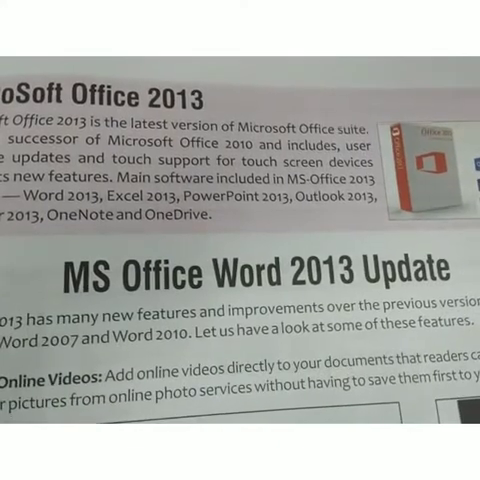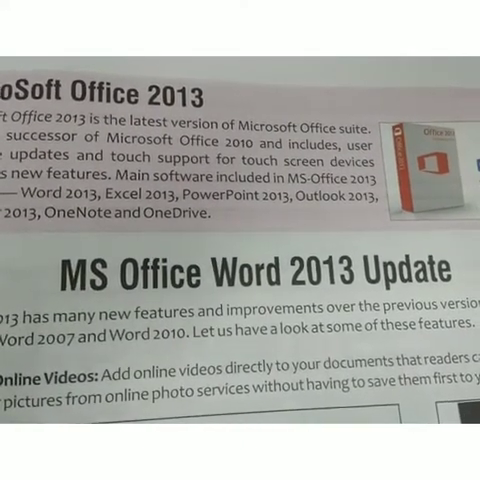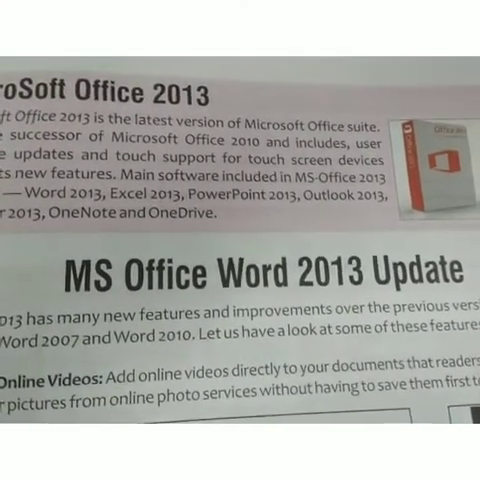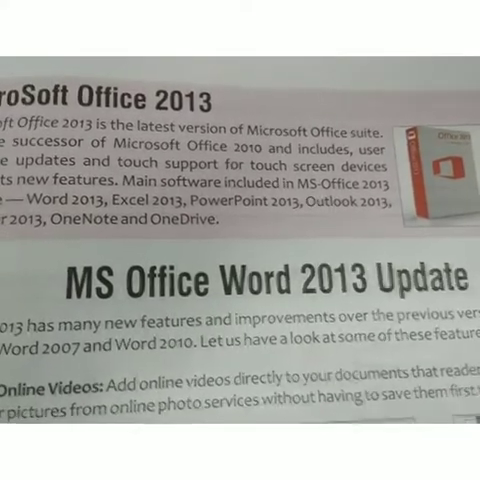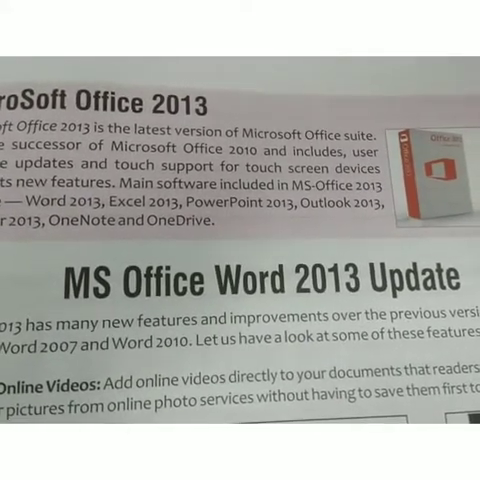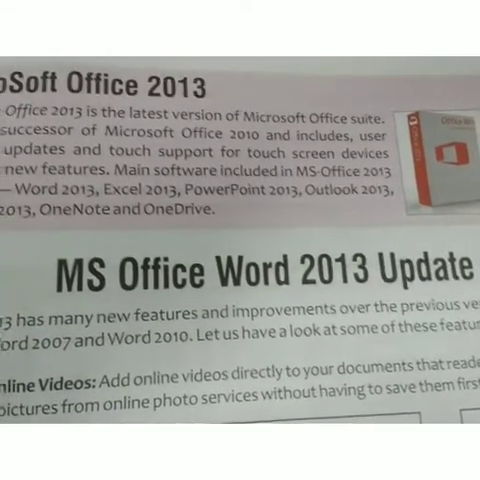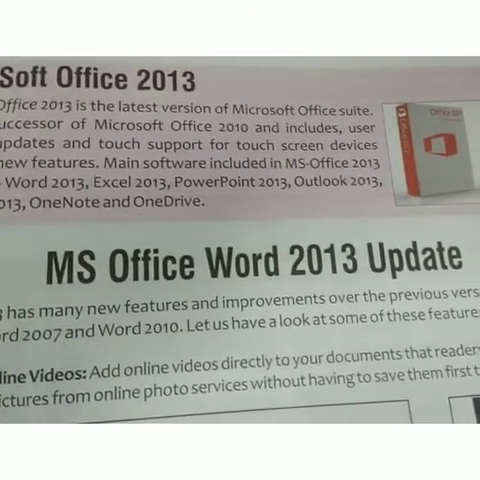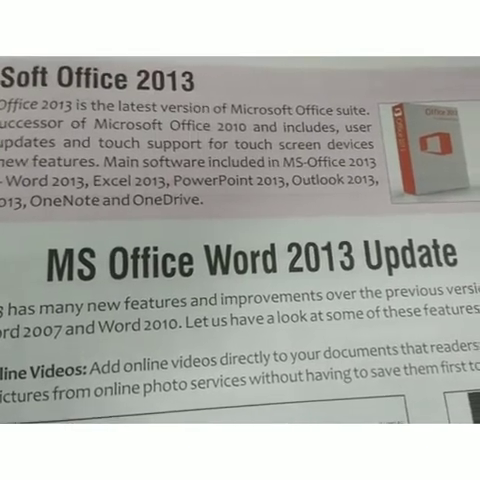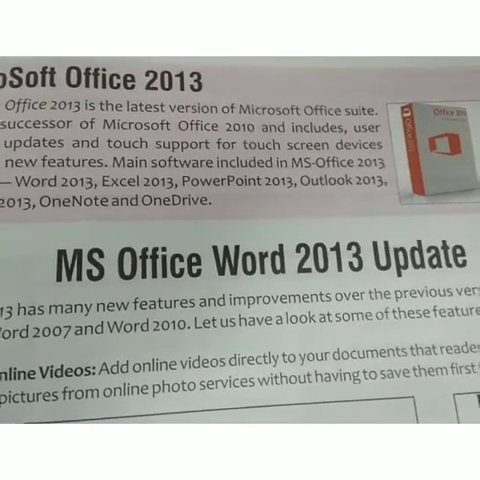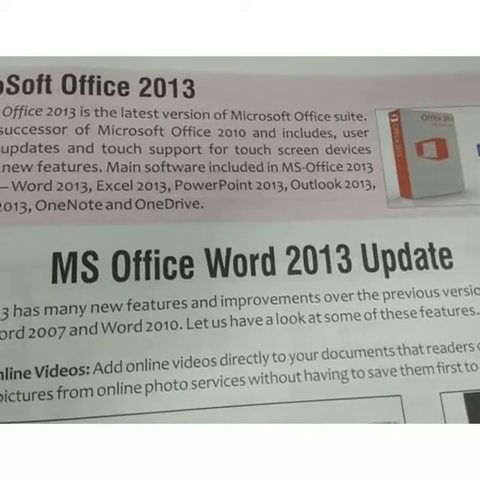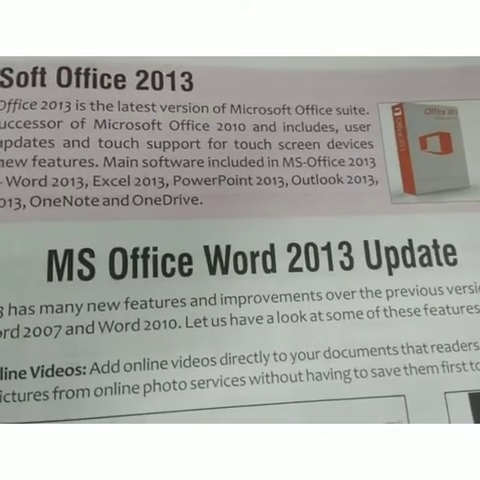Students, the next topic is Microsoft Office 2013. Windows 10 includes the Microsoft application software Office 2013. It's the latest version of Microsoft Office and a successor of Microsoft Office 2010, including support for touchscreen devices among its new features.